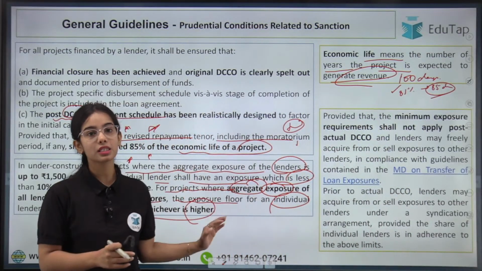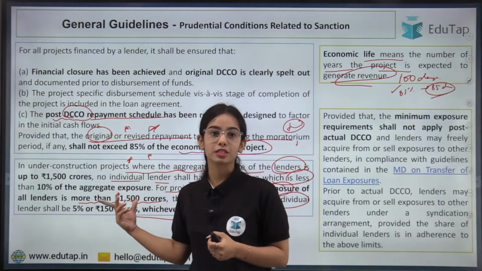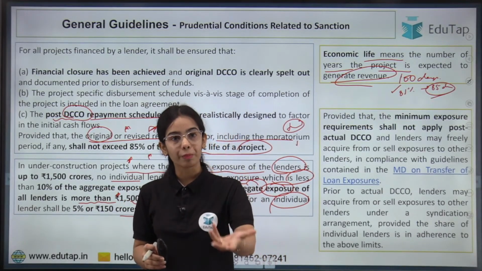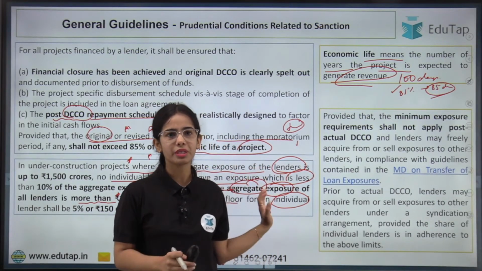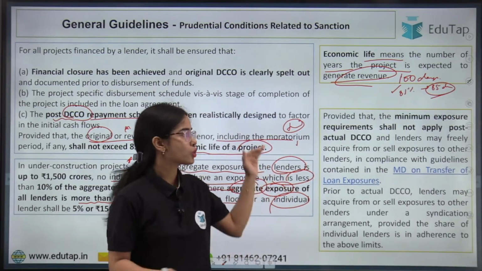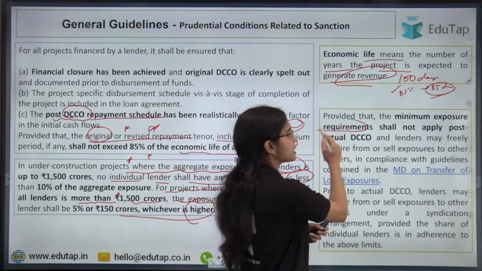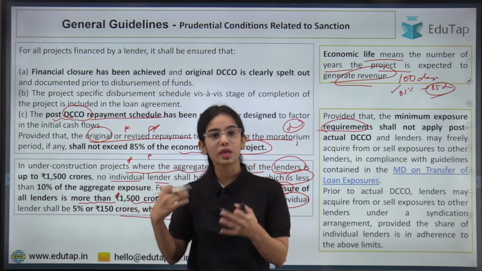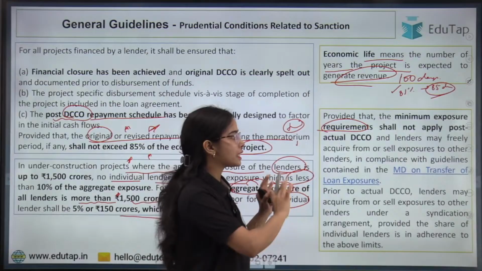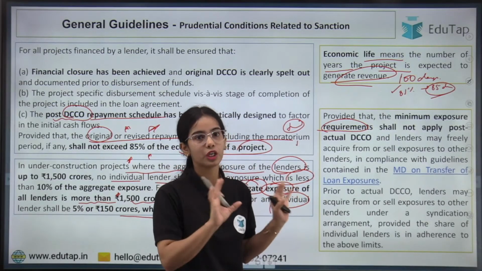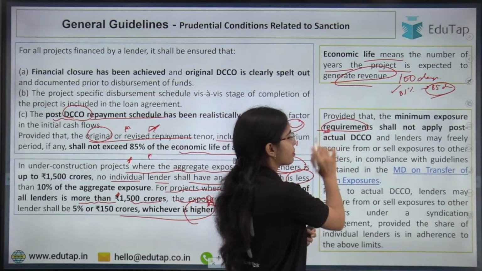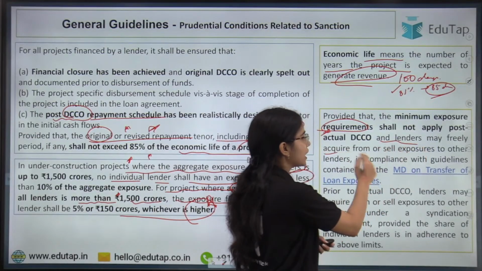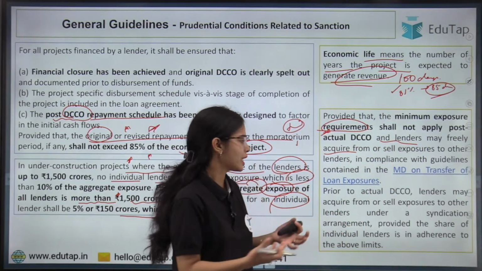Now this applies when the project is under construction. Once the project has started operating, after that there are no such limits that the entities have to follow. So provided that the minimum exposure requirements only apply till the under construction phase. Once the project has started operating, these minimum exposure requirements will not apply. The lenders may freely acquire or sell the exposures as they want.